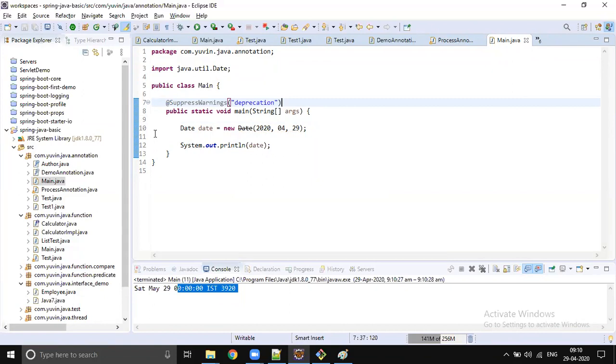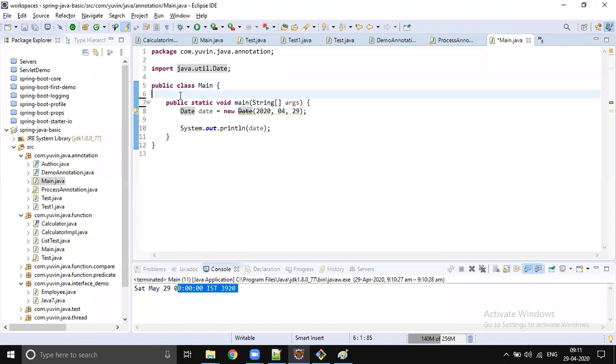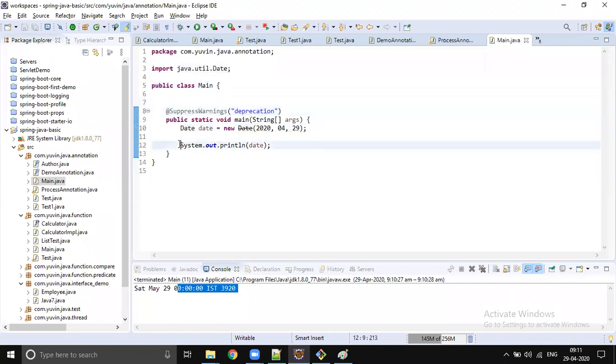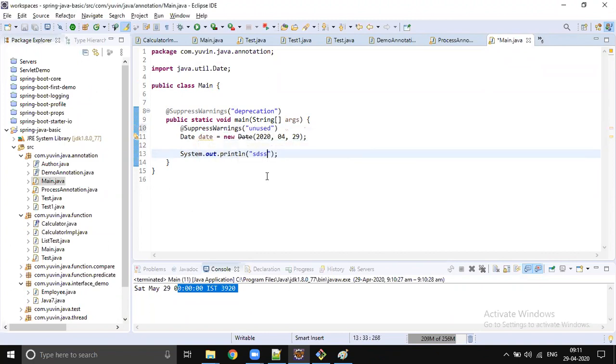So we use SuppressWarnings to suppress warnings. It can be any kind of warning. It can be a local variable not used. For example, here we are printing the date, but if I don't print the date, then I will get another warning saying that the local variable date is not used. Okay, you can use unused, and this can be comma separated also.